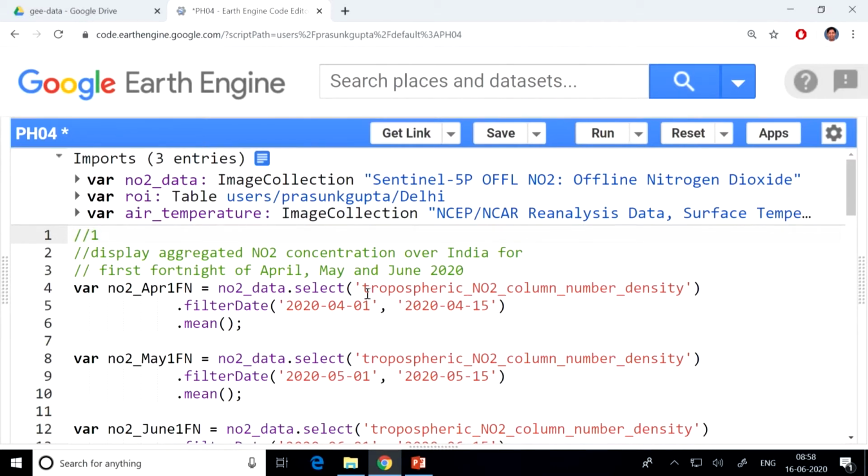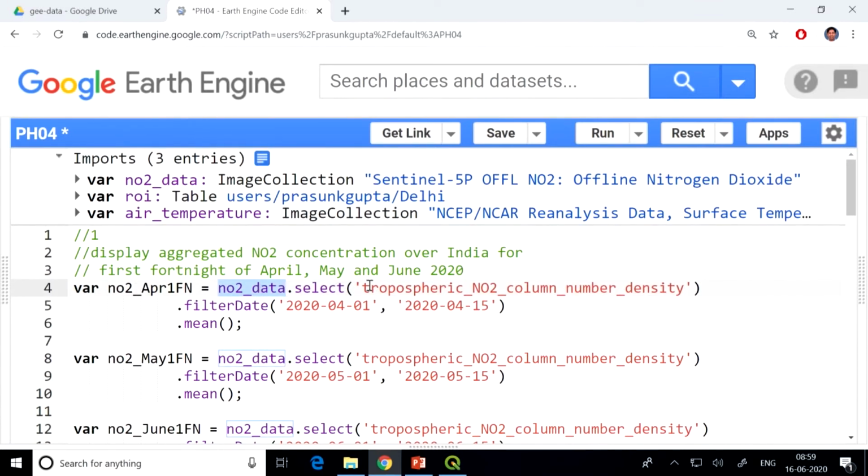There is data provided by Sentinel 5P, which is the tropospheric nitrogen dioxide density, which is basically the ratio of the nitrogen dioxide volume versus the total air volume in the atmospheric column. So what we are going to do is take this NO2 data from Sentinel 5P.